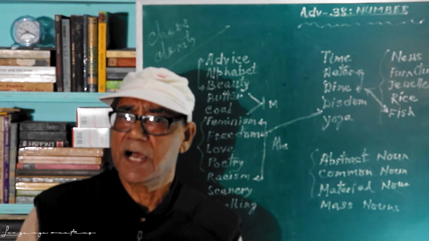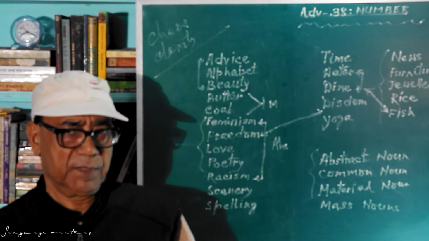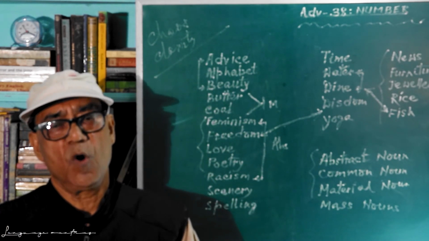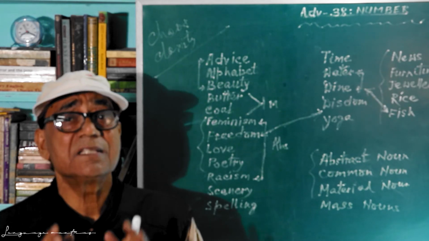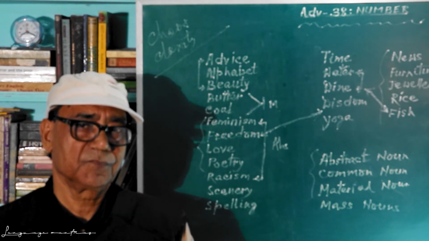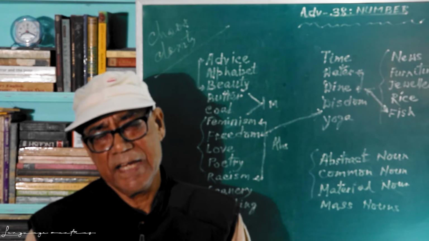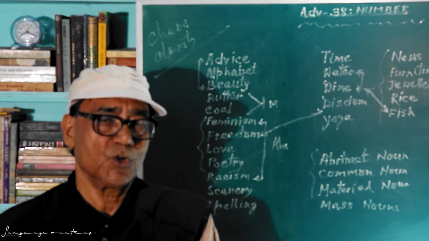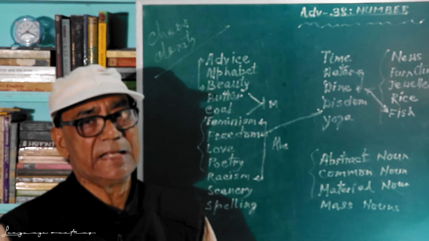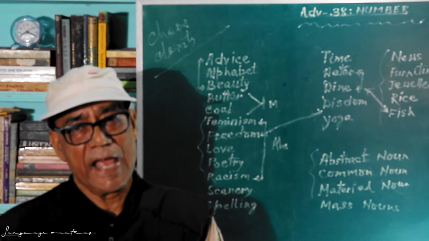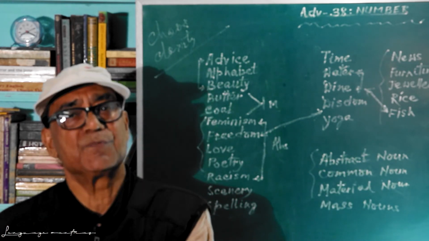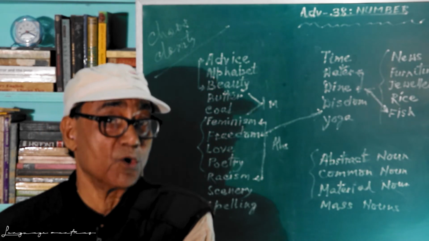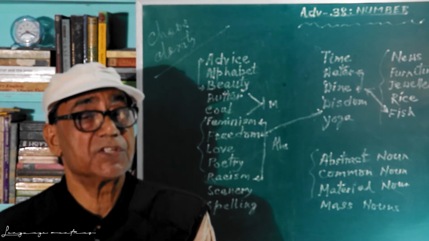Rice. Okay, it's a countable noun, mathematically speaking. You can count grains 1, 2, 3, 4, but this is very impractical. You have to measure rice in terms of kilograms, quintals, etc. So you cannot say rices. If you mean rices, actually you mean different types, different categories of rice.